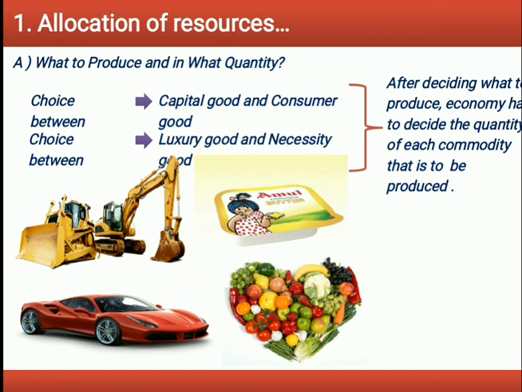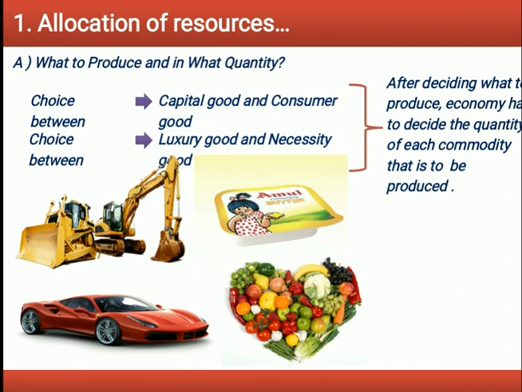So, on the basis of the importance of various goods, an economy has to decide which goods should be produced and in what quantity. This is the problem of allocation of resources among different goods. The problem of what to produce has two aspects. First, what commodity to produce and how much to produce. What commodity to produce: an economy has to decide which consumer goods and which capital goods are to be produced. In the same way, the economy has to make a choice between civil goods, for example bread and butter, and war goods, guns and tanks, etc.